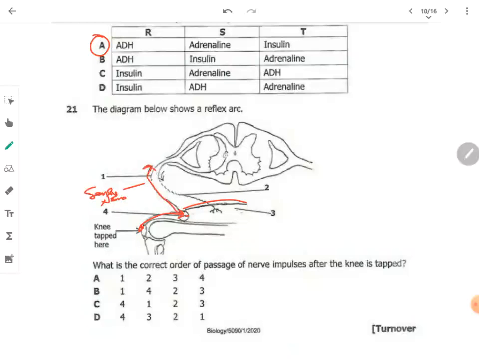Then it will go all the way into the central nervous system, where it finds the relay neuron. Then from the relay neuron, it comes out with the motor neuron, all the way up to here. This part, labeled 3, is the effector organ. So there is 4, 1, 2, 3. The answer is C.